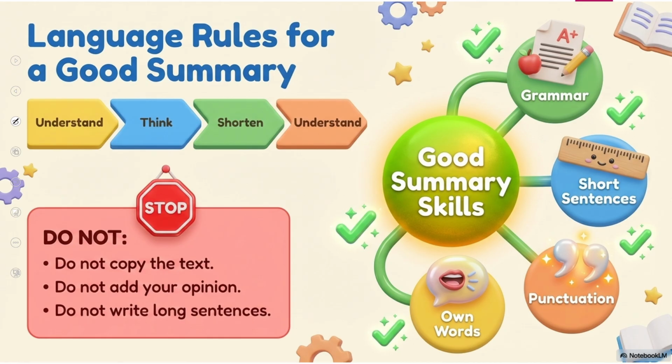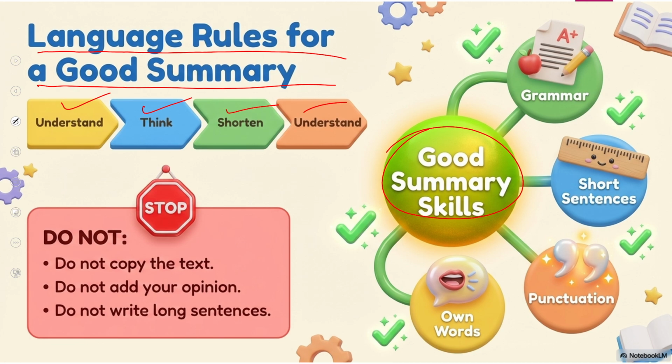Now, move to language rules for a good summary. First of all, you have to understand and think, then shorten, and then review at the last. Look at this. First of all, for good summary skills, you have to keep in mind the grammar: commas, spelling mistakes, sentence structure, and punctuation marks.